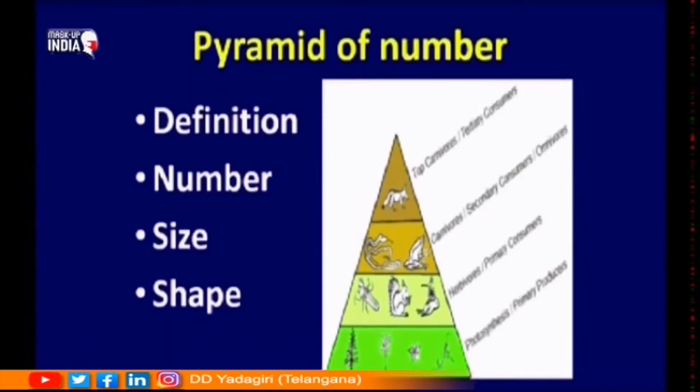What about the number? You start considering the organisms as you keep going up, till the apex part. We find that the number of the organisms keeps on decreasing. That means producers are more in number, herbivores number is less than them.